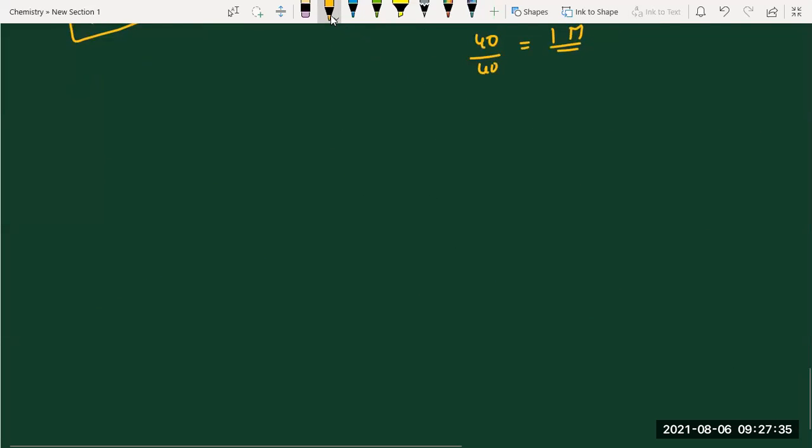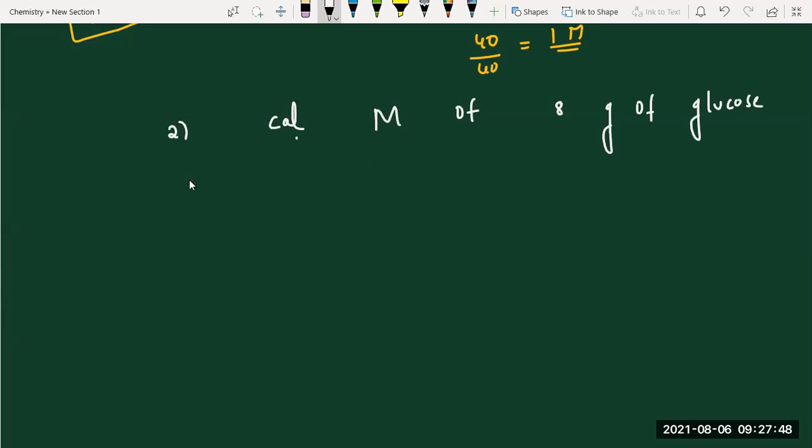Calculate molarity of 8 grams of glucose present in 250 ml of volume.